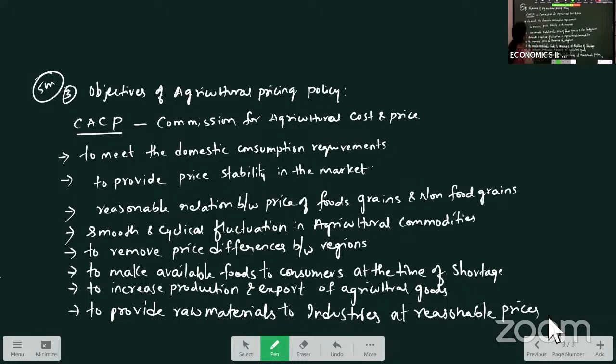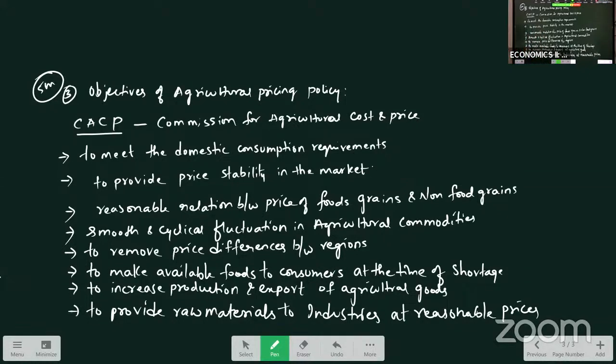And to smooth out the cyclical fluctuations in agricultural commodities, because depending on the season and the climatic conditions, agricultural commodities cannot be made available throughout the year. But when these goods are made available, pricing should be in such a way that whatever the season you purchase in, it is the same price. That fluctuation should be avoided. Also, to remove price differences between the regions, and to make food available to consumers at the time of shortage.